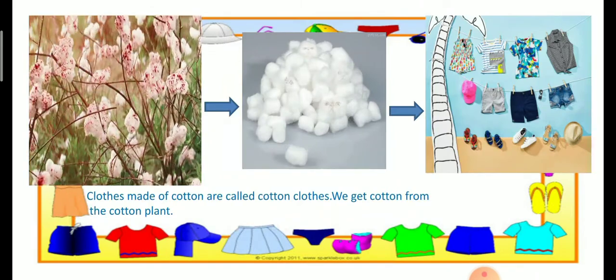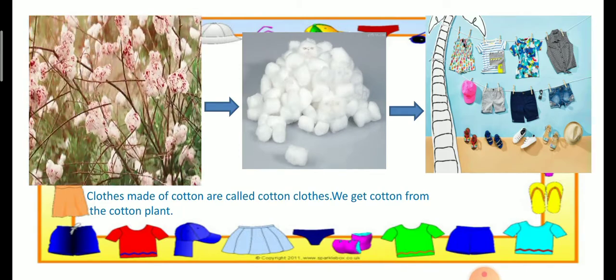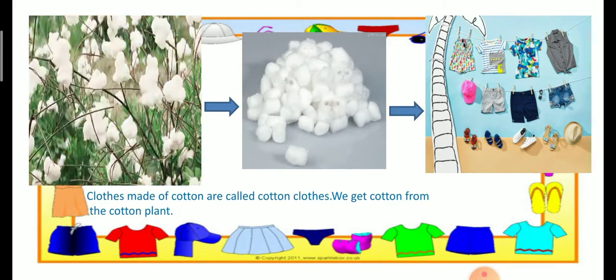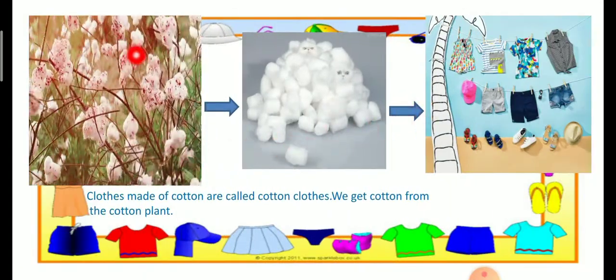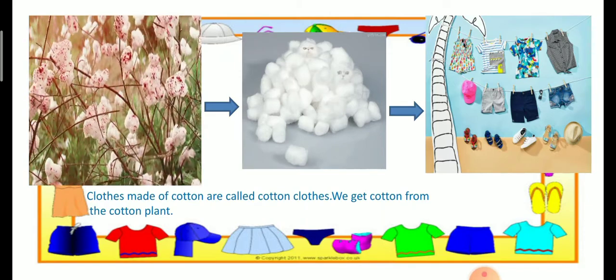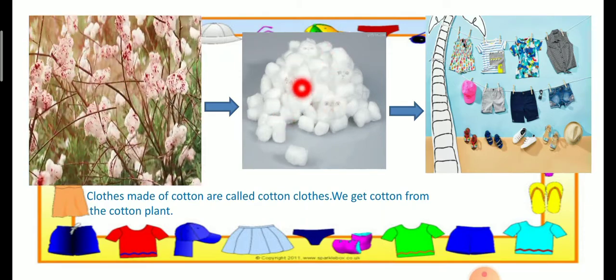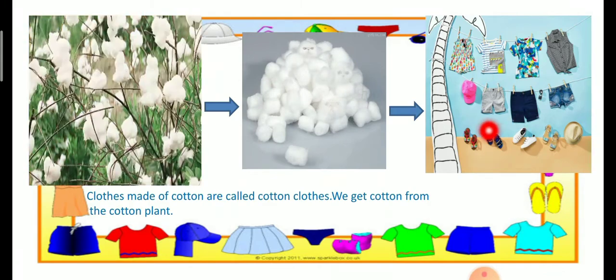Clothes made of cotton are called cotton clothes. We get cotton from the cotton plant. In this picture you can see that this is a cotton plant. We get cotton from this cotton plant and we can make so many types of cotton clothes from this cotton.